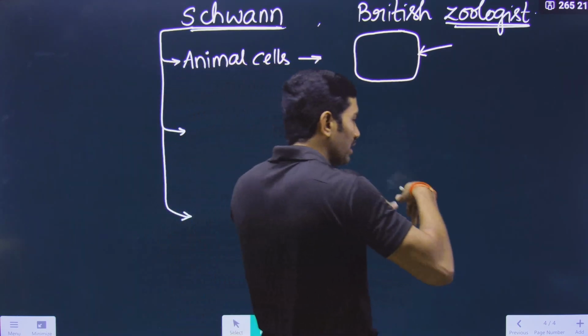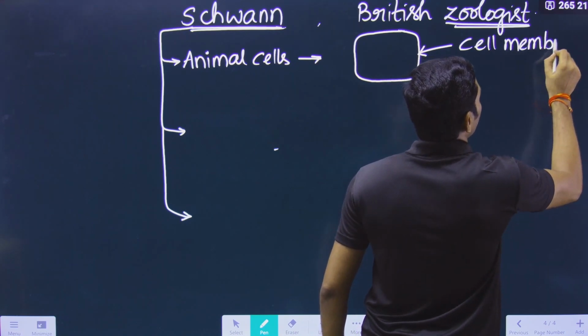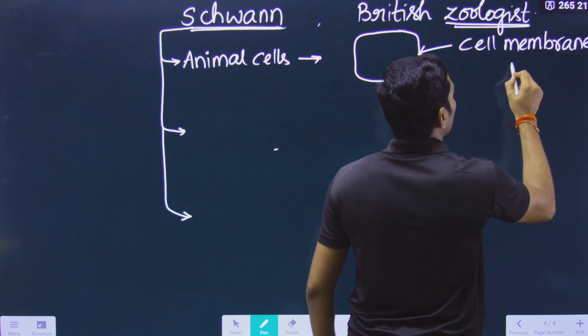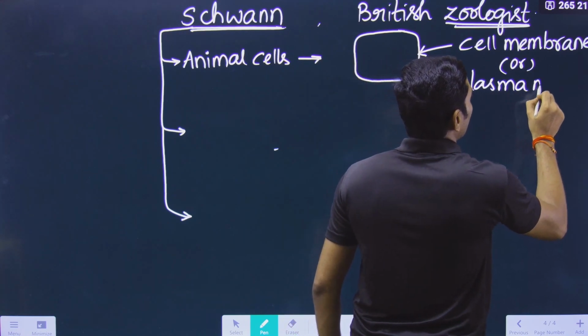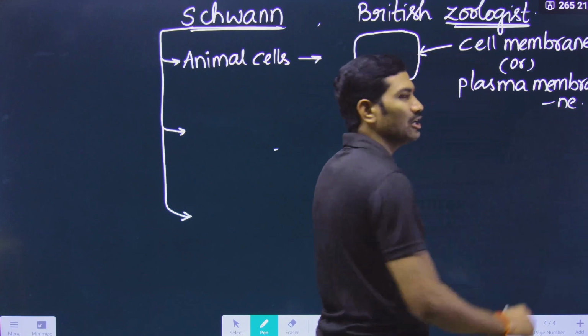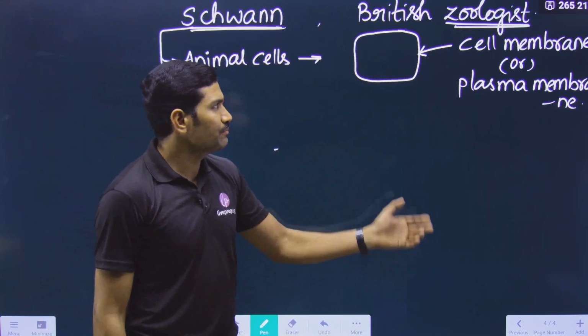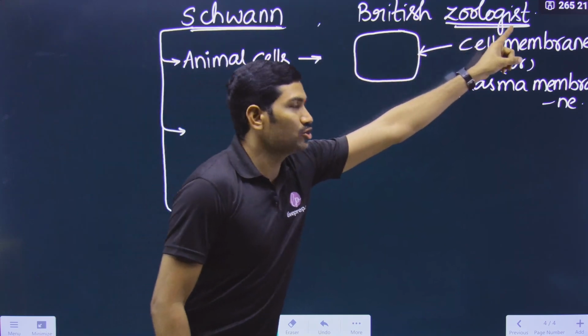Today we are calling this the cell membrane, and it is also called the plasma membrane. When we study about the cell membrane or plasma membrane separately, that day we will study more details. Please understand the content here. Schwann is a British geologist.